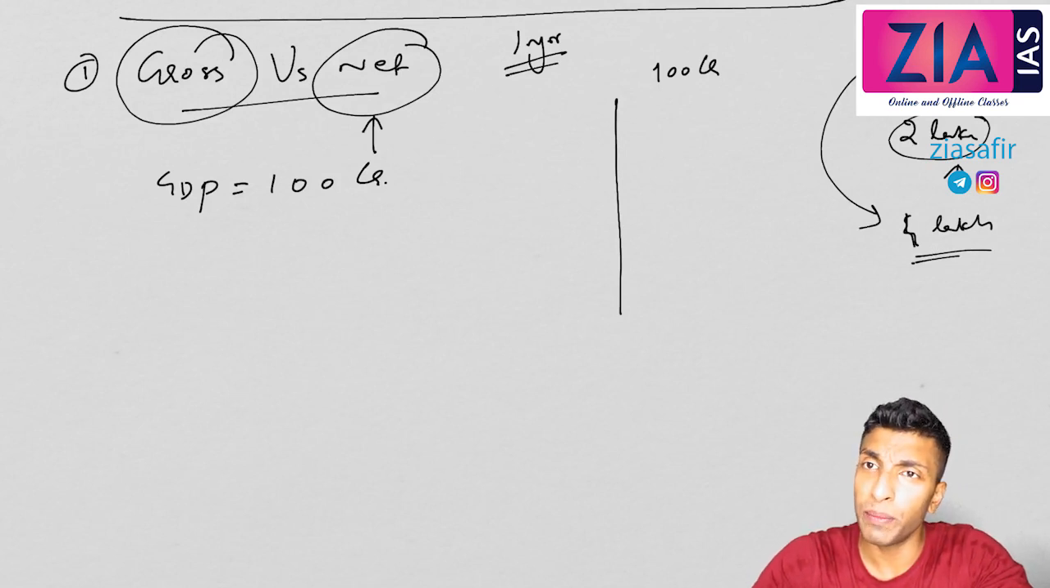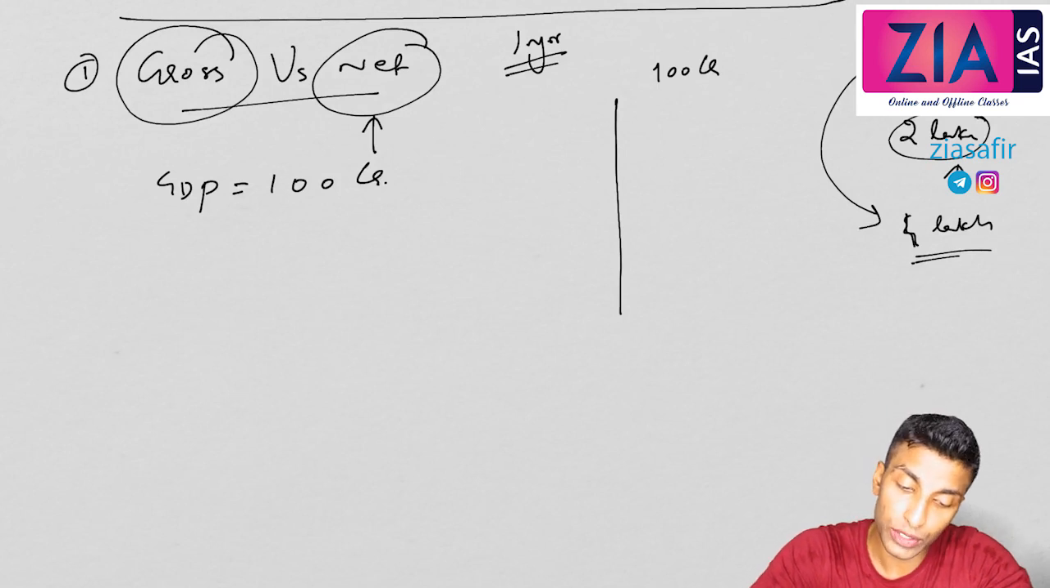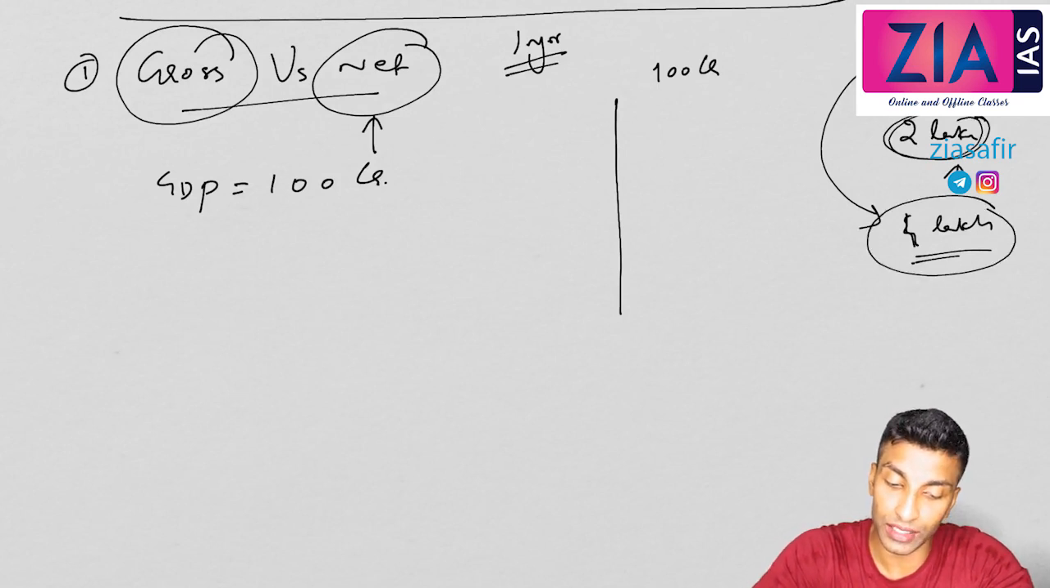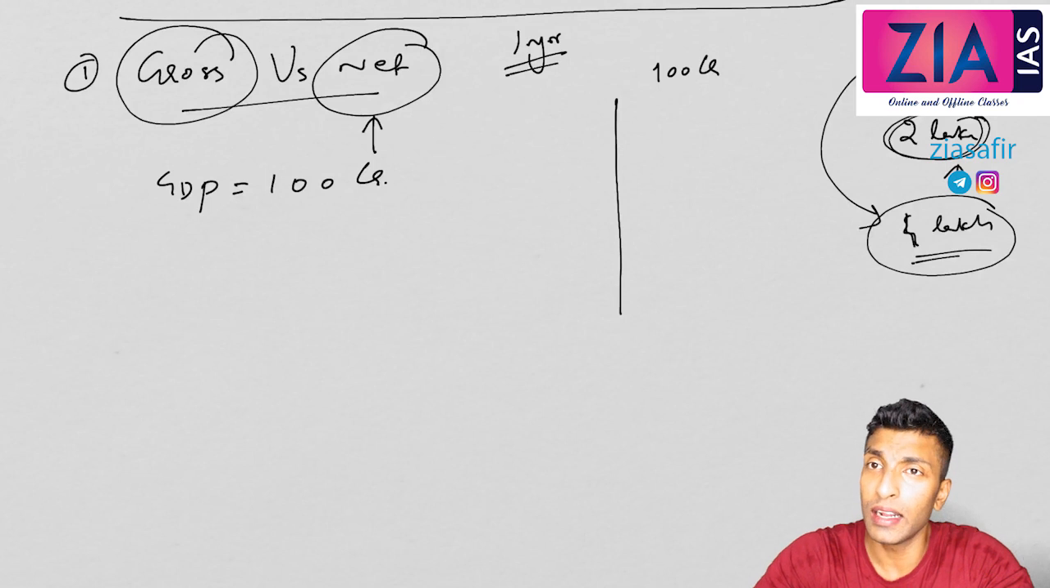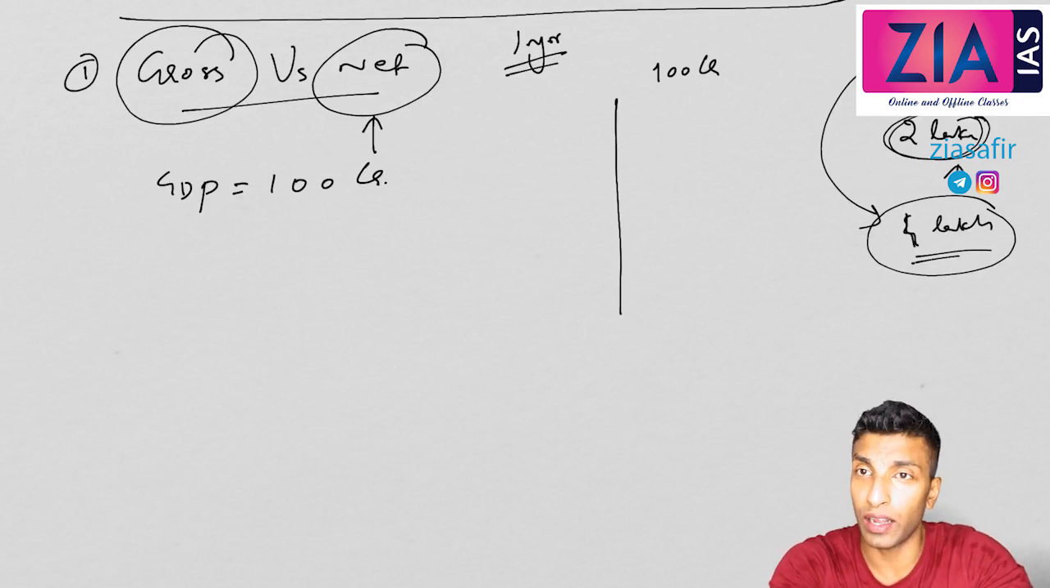So effectively what you got is 2 lakh minus this depreciation. Here there is a depreciation of 1 lakh, so effectively what you got is that 1 lakh. From that you need to reduce the cost of petrol and all those expenses also.